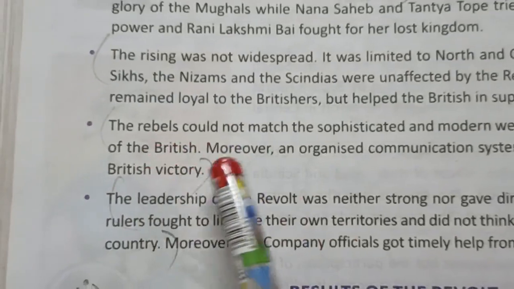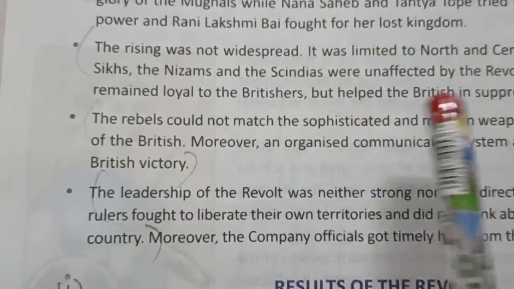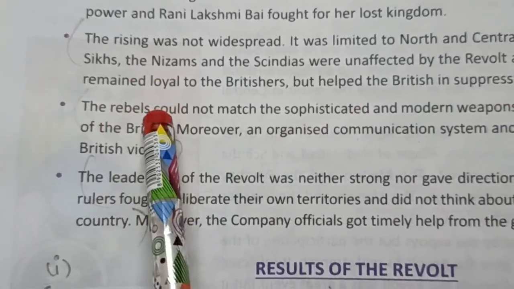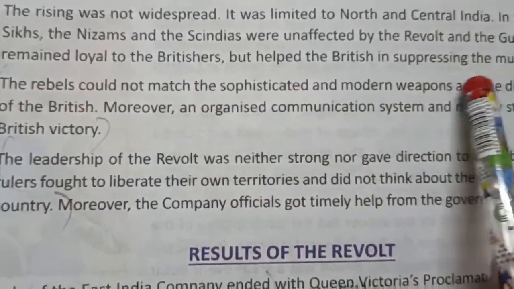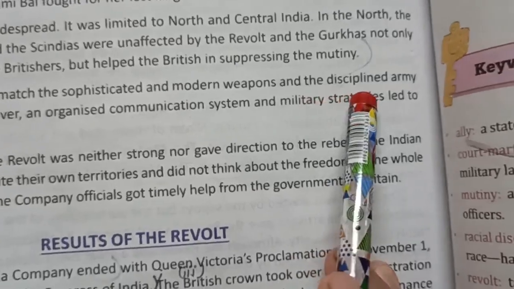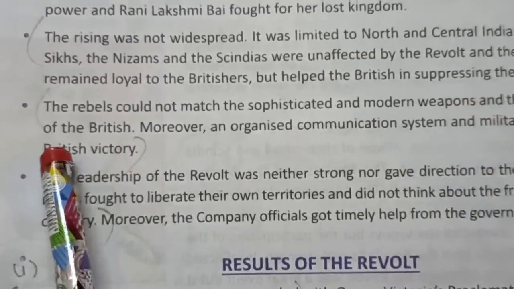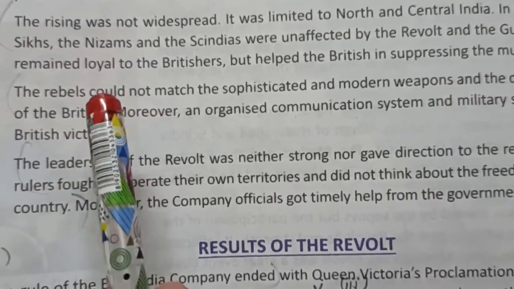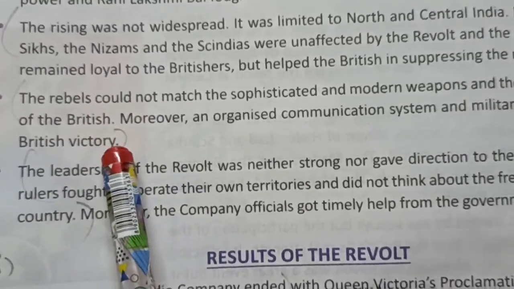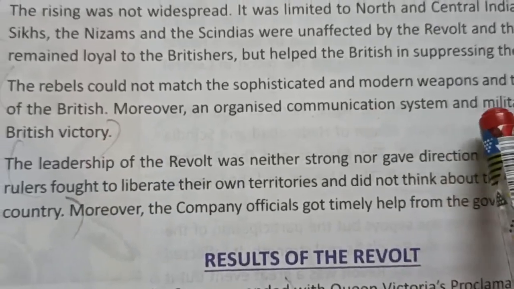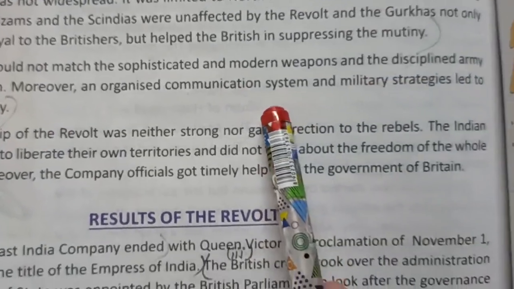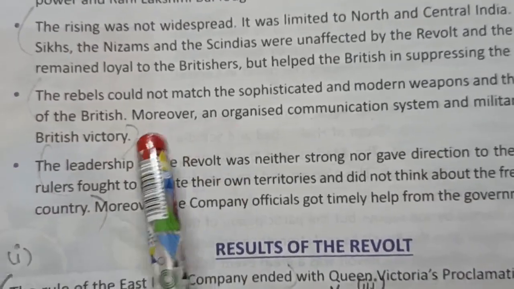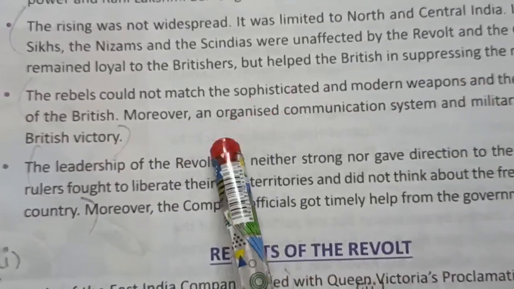Next point you can write, lack of modern weapons. The rebels, means the Indians who were revolting, could not match the sophisticated and modern weapons and the disciplined army of the British. Britishers' army was very disciplined. Their weapons were modern, and Indians were lacking in that. An organized communication system and military strategies led to British victory that was lacking in Indian soldiers.